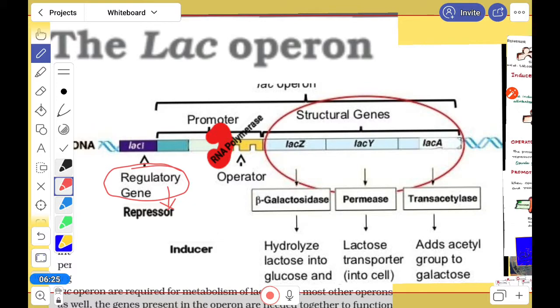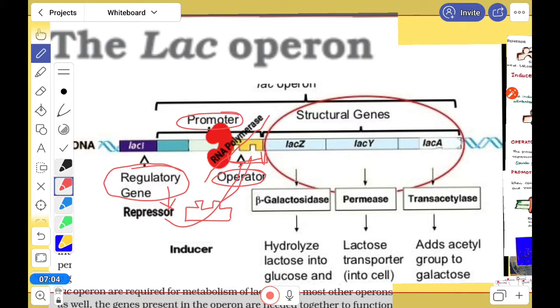This repressor is like this, and it can fit in the operator site. What is the operator? The operator is found in the promoter region. Look here, this is the promoter, and this is the operator. The repressor will bind to this area and block it. RNA polymerase is the enzyme; I think you already know its function. It helps in transcription.